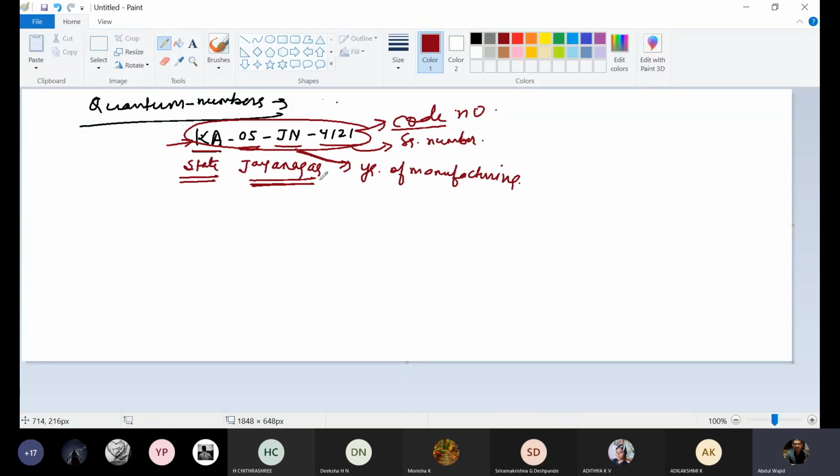Those who are into the sale and purchase of automobiles can come to know everything about your vehicle from the number alone.